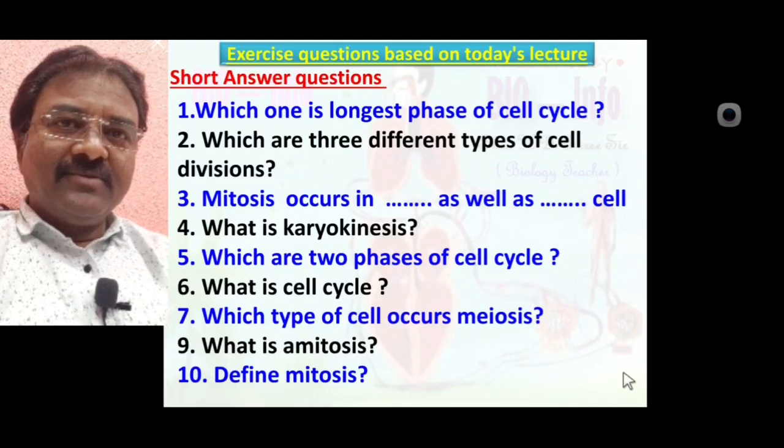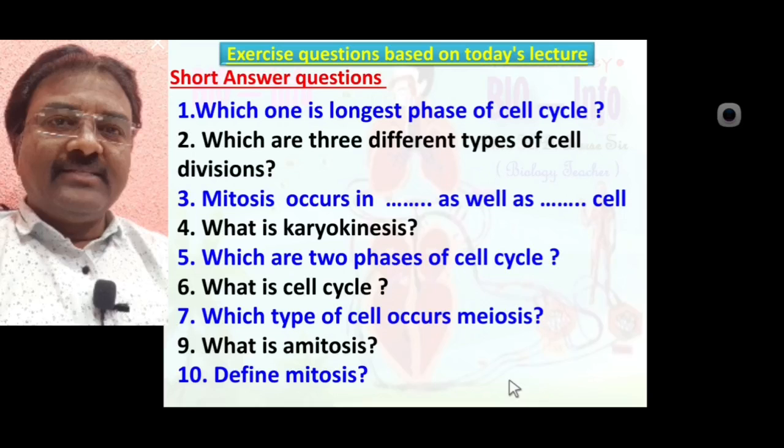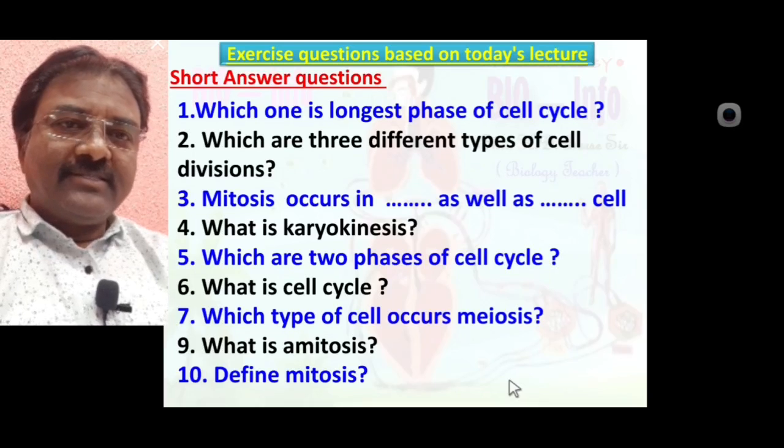Yes, it is also one type of cell division in which a parental cell divides into two daughter cells. Both daughter cells are identical with each other, and also genetically identical with the parental cell. Such type of cell division is called mitosis.